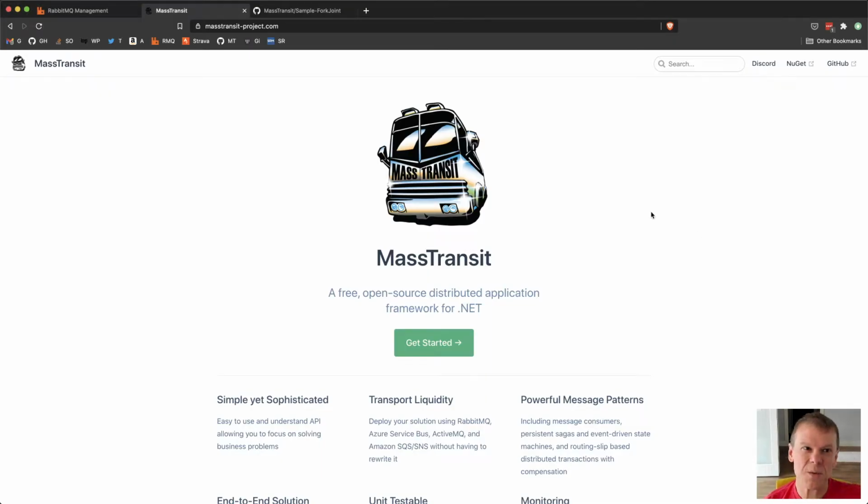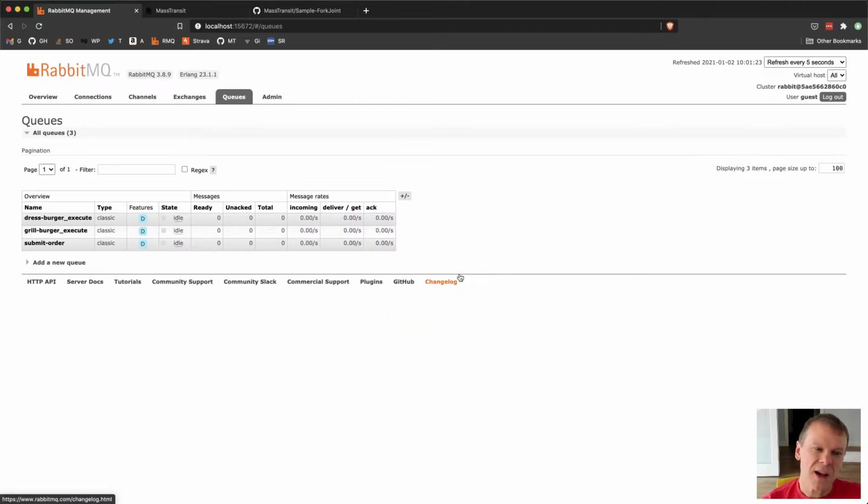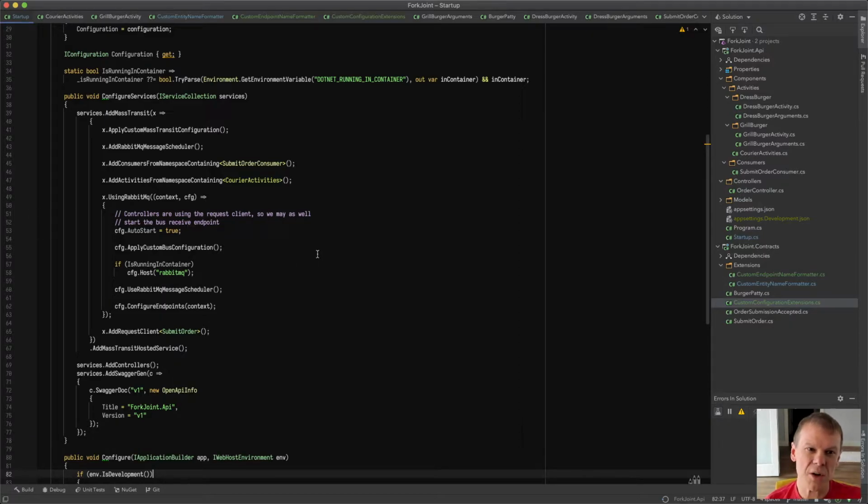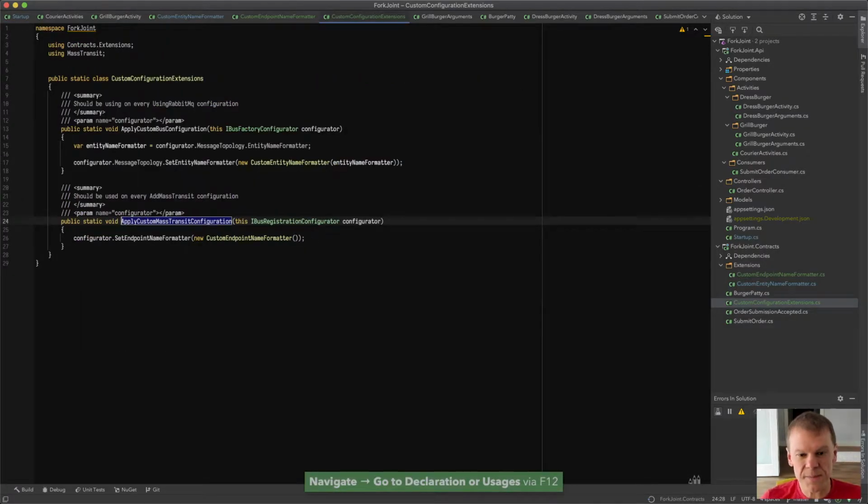It has to do with when we were looking at RabbitMQ, I made the comment that when I had the activities set up, it had the default underscore execute. And since I have kebab case formatting for all my endpoint names, I was really irritated by that. In the essence of cleaning it up and making it my own, before the show, I went in and said, this is my project. This is me as a company consuming MassTransit, and I want to make this my stuff. So I created another extension method called apply custom MassTransit configuration.